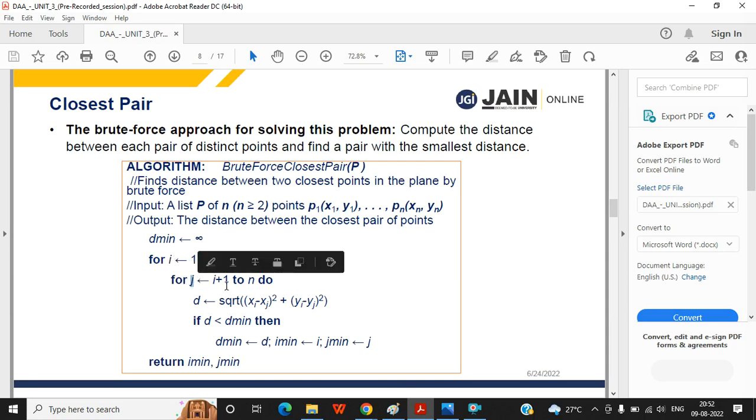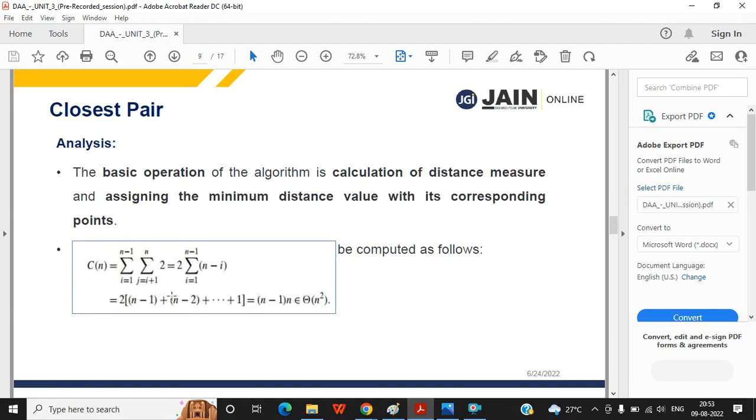See here, this is your i. And what is your j? j starts from i plus 1. They will compare the ith element with the jth, like in searching and sorting, we saw a similar technique in selection sort. You are going to find the distance between the ith point and the jth point. Now if you run this loop up to n, then you have nothing to consider for j. That's why n minus 1 is very easy to remember, and j will go up to n. This loop pattern is the same as selection sort.